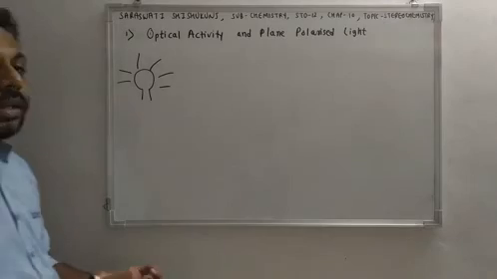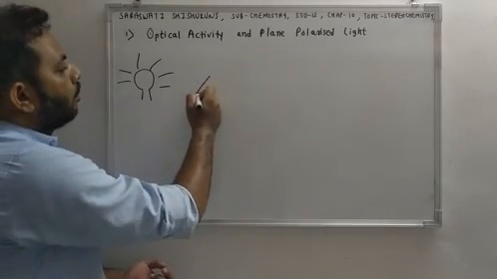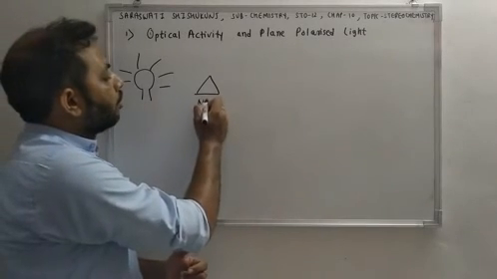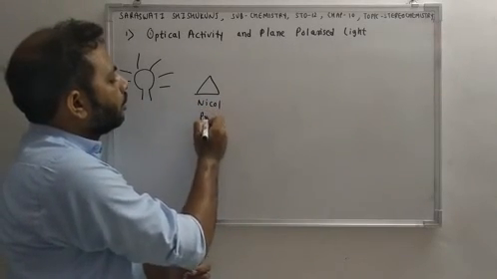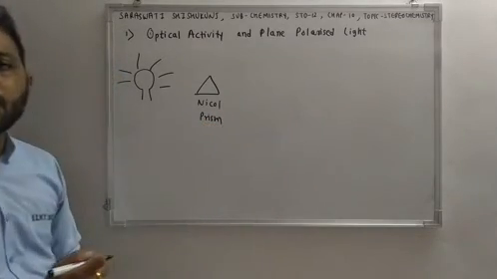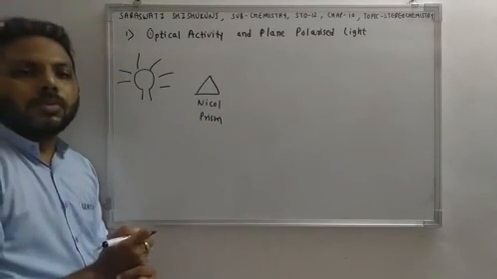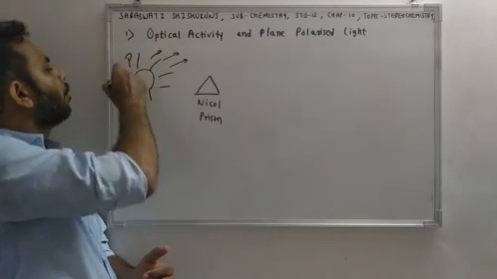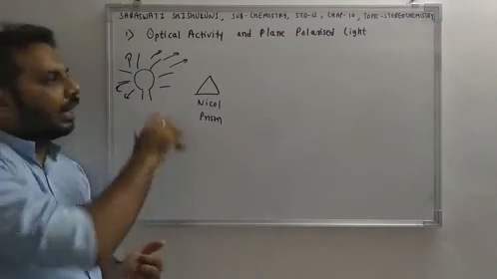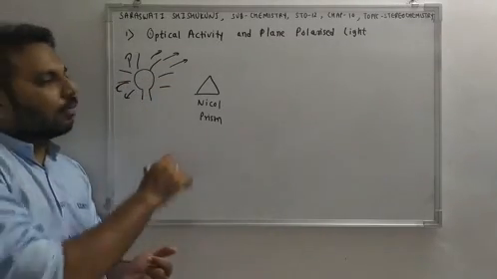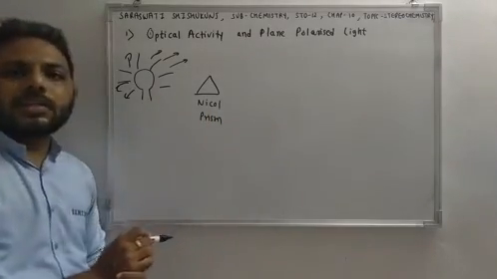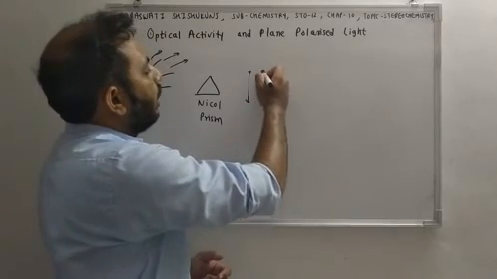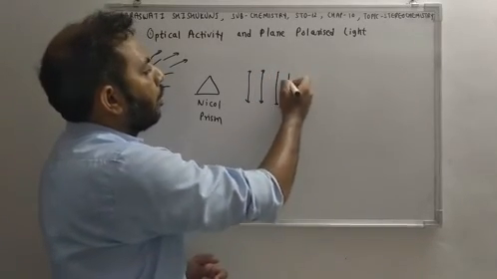Now, if we put a prism before the light source, or we can say nickel prism, special type of prism. So what will prism do? So this is many planar light, right? This light is going in many planes, but what will prism do? Prism will convert this light into plane polarized light. So this light will be converted into plane polarized.